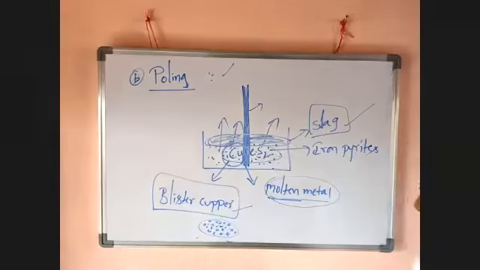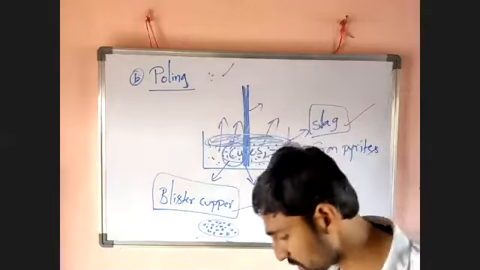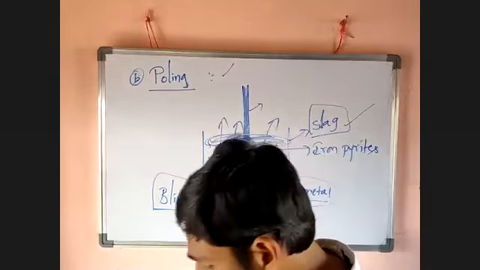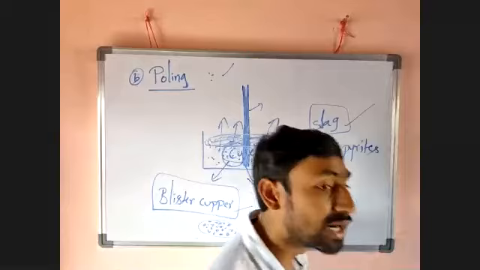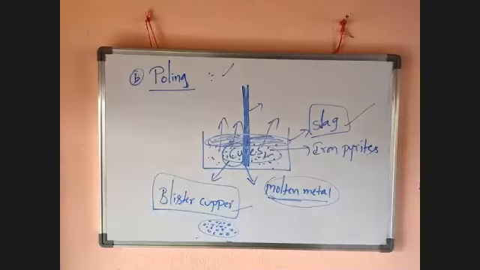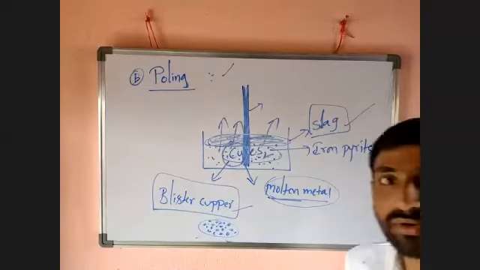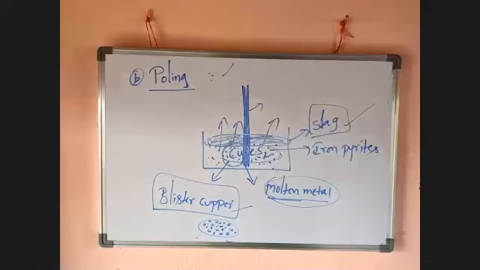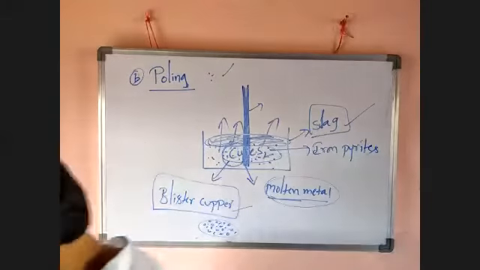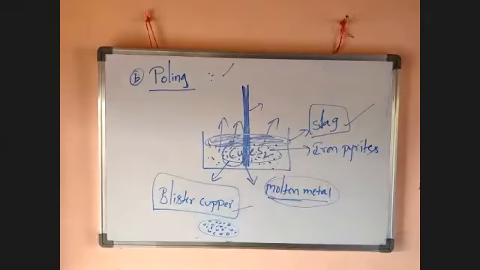Okay, so that one is the second technique. The first technique is distillation. It depends on the boiling point. The next technique is polling, which means stirring with wooden poles. Okay, next one. Try to remember what slag and blister copper are.